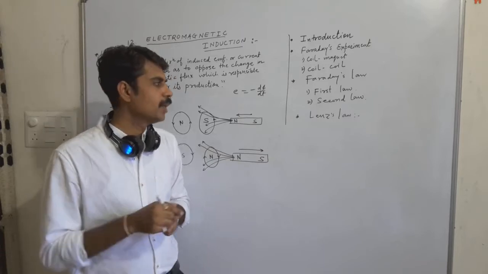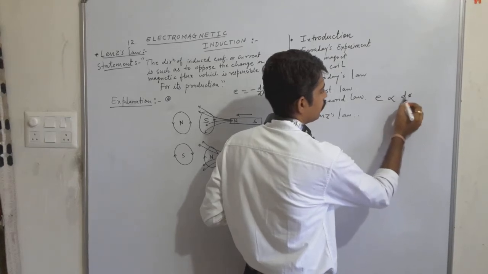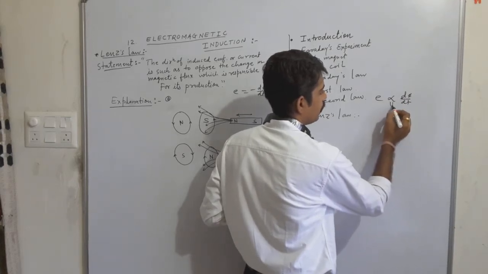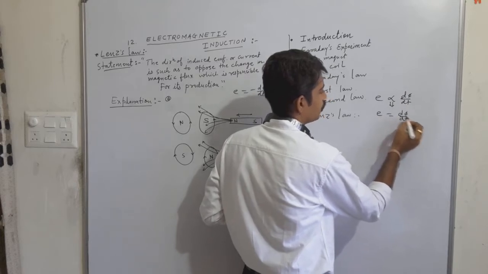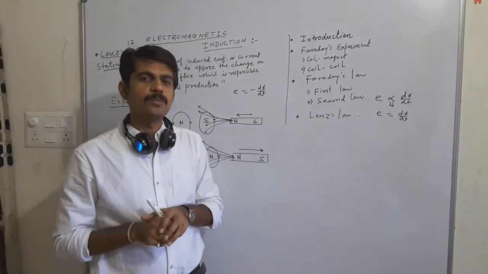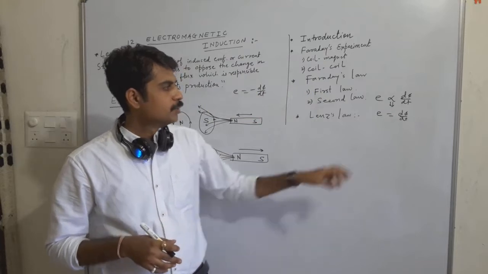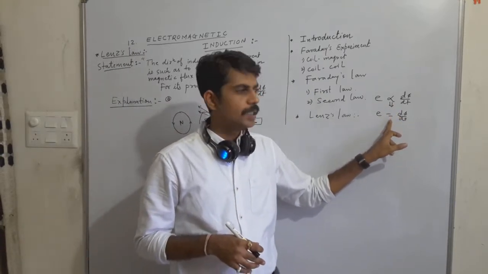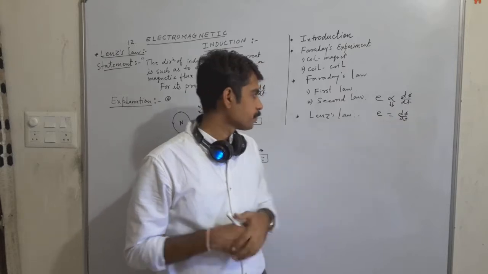So we are able to write in that condition कि E must be directly proportional to d phi by dt. So with directly proportionality, E is equal to k d phi by dt. So the magnitude of this induced EMF is directly proportional to the rate of change of magnetic flux associated with the coil or circuit. Here the constant of proportionality is unity, that is the constant is one.